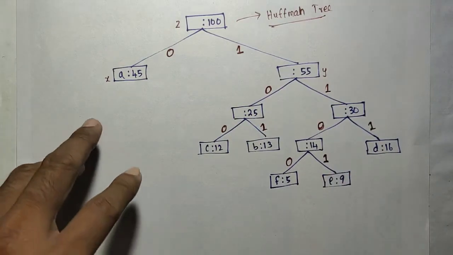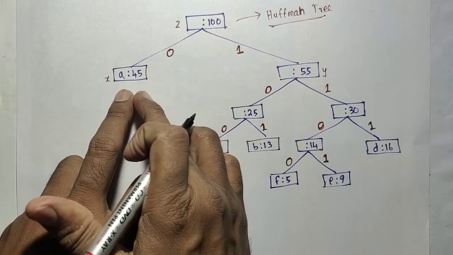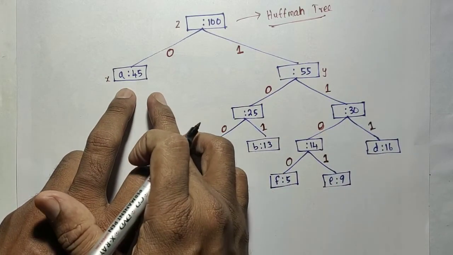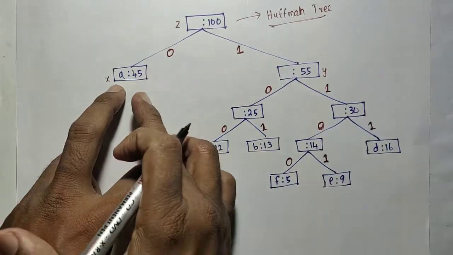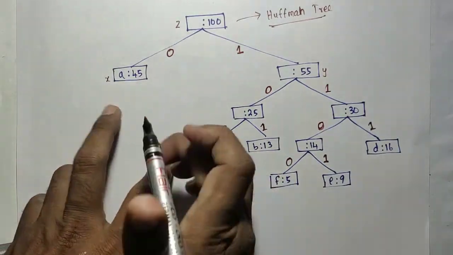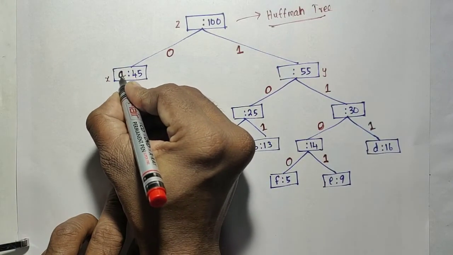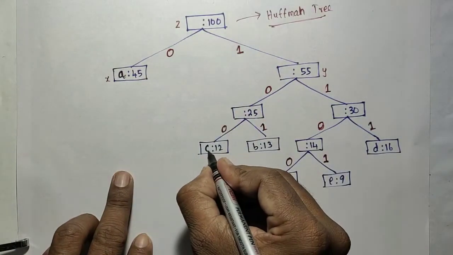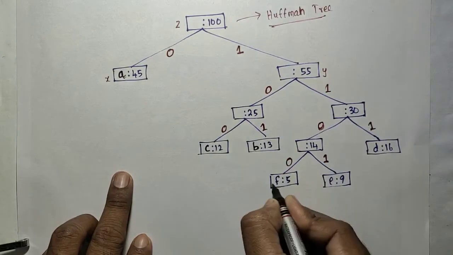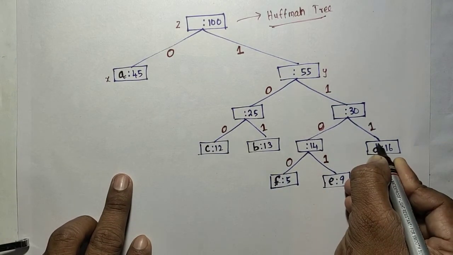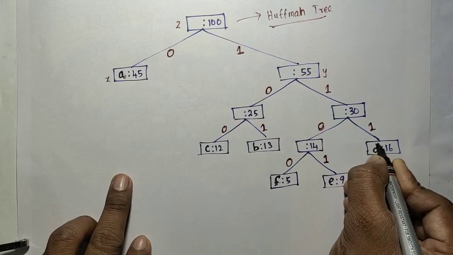Okay, so now if you want to know the code for each symbol, in the Huffman tree the symbols will be present at the leaf only. Just see that: A, and C and B and F, E and D. The symbols are present at the leaf only.